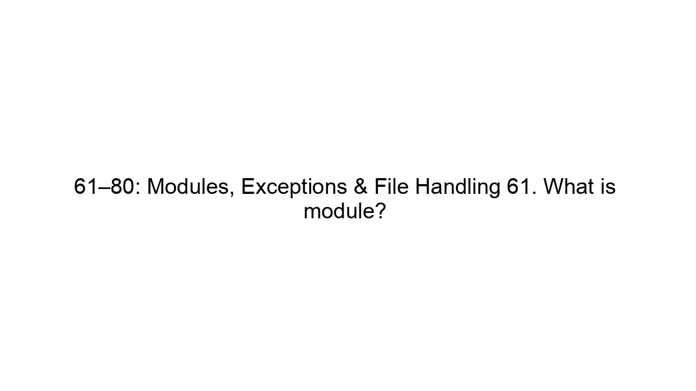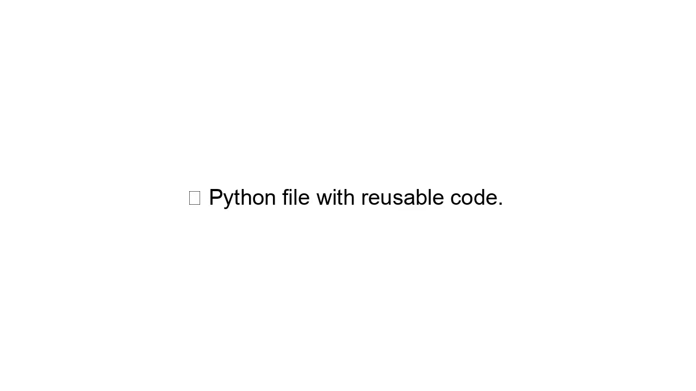61 to 80. Modules, exceptions, and file handling. 61. What is module? Python file with reusable code. 62. What is package? Collection of modules. 63. What is import? Used to include modules. 64. What is exception? Runtime error. 65. What is try except? Error handling block. 66. What is finally? Always executed block. 67. What is raise? Used to throw exceptions. 68. What is custom exception? User-defined error class.